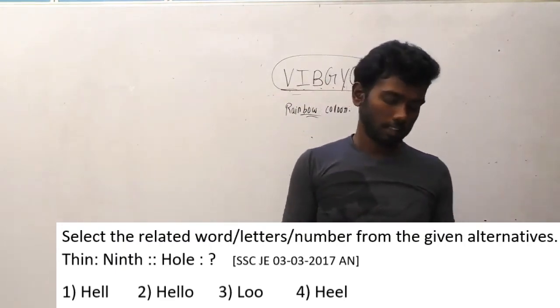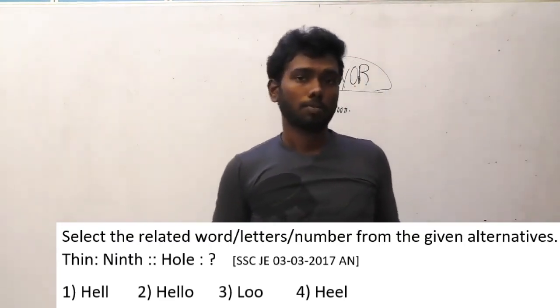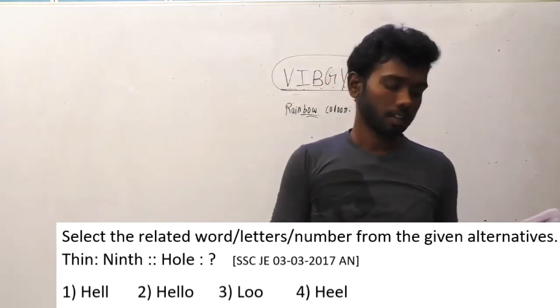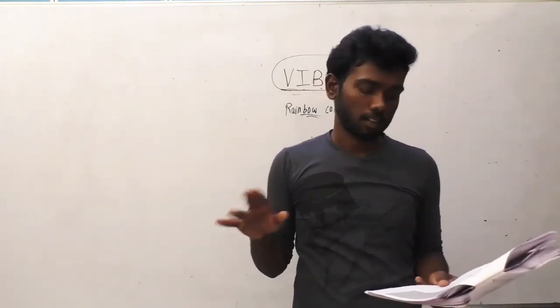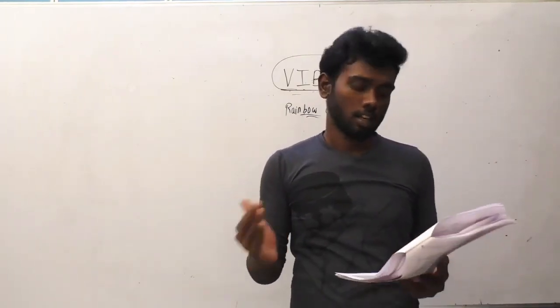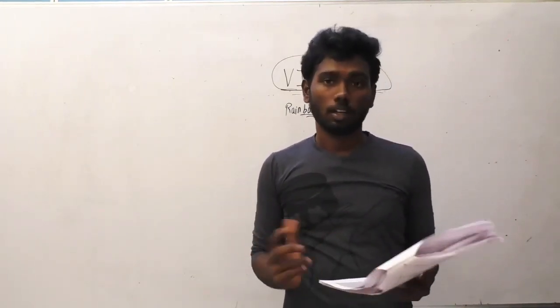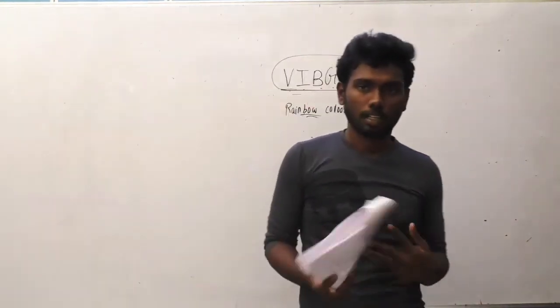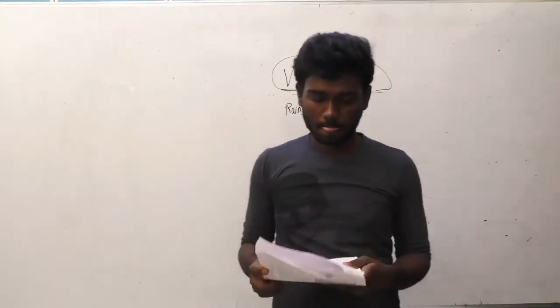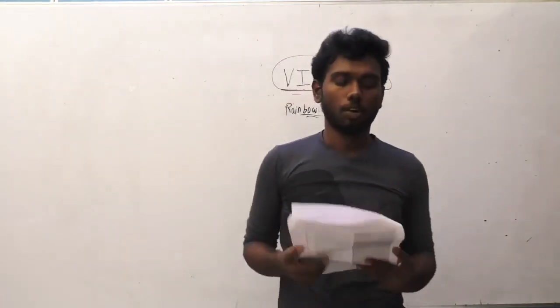I am going to reveal the answer now. The number of letters is the clue here. In thin there are 4 letters. In 9th there are 5 letters. So the logic is 4:5. For whole, you have to find a word which has 5 letters, which is hello. The correct option is B, hello. Let's move on to the next question.